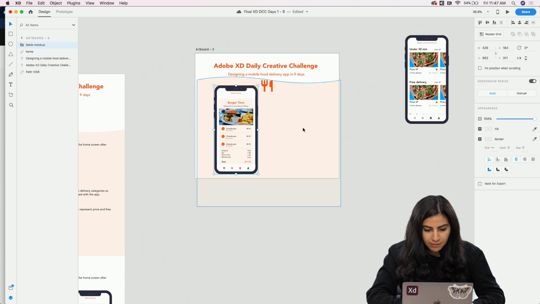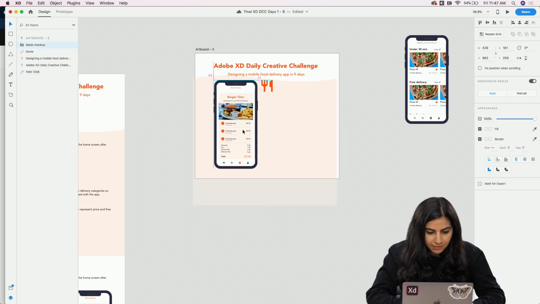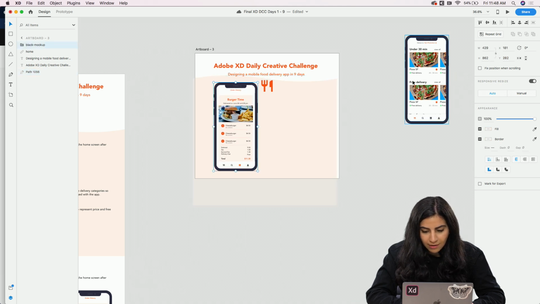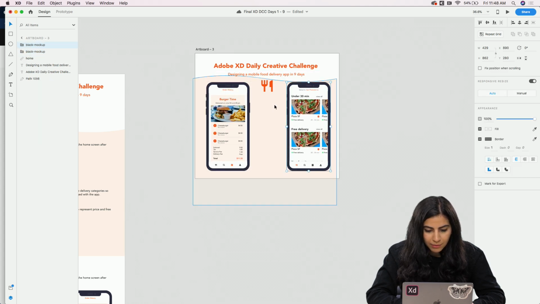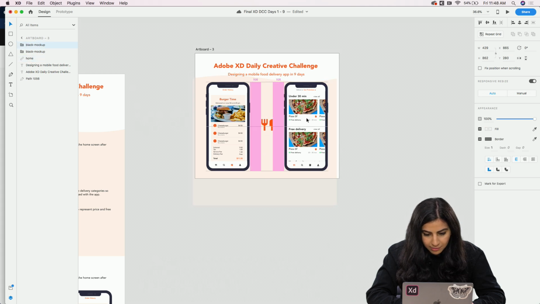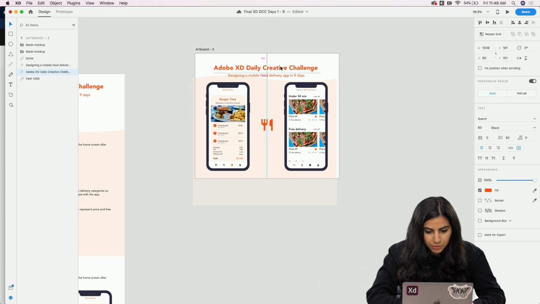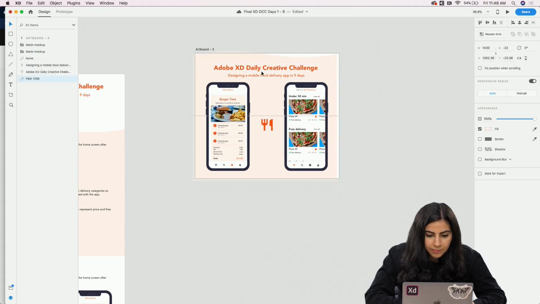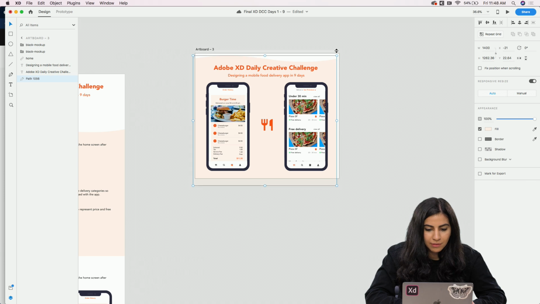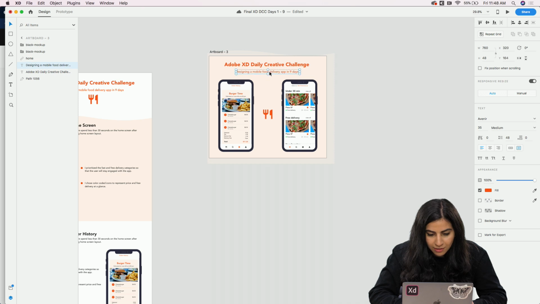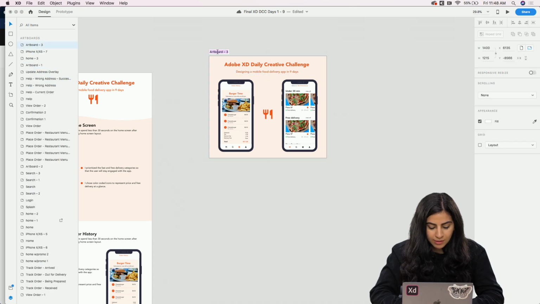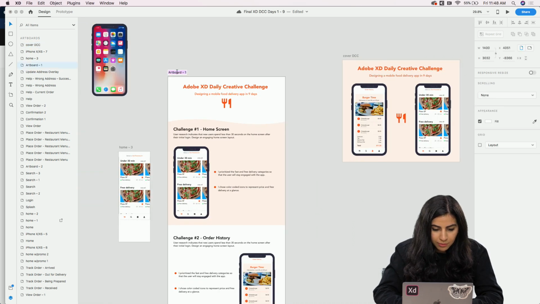So now I can put these here, and hopefully it doesn't cut off the size. But you can have fun with your cover and add some cool artboards and your description. Maybe, I don't know if I should do this thing. So maybe I'll just make it the complete light orange color. And then I'm just gonna name this cover DCC. And then I'm going to name this challenge 1 and 2.